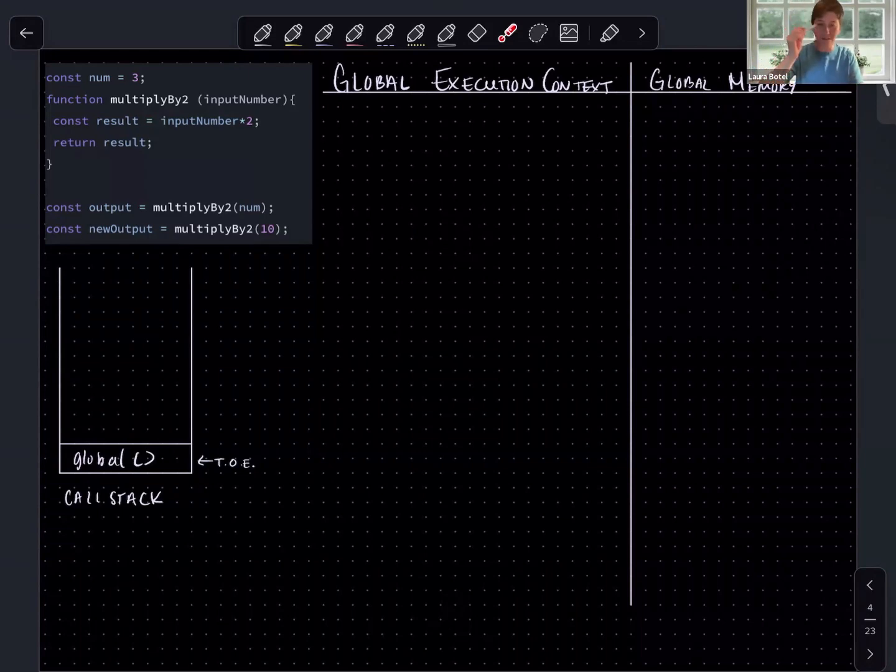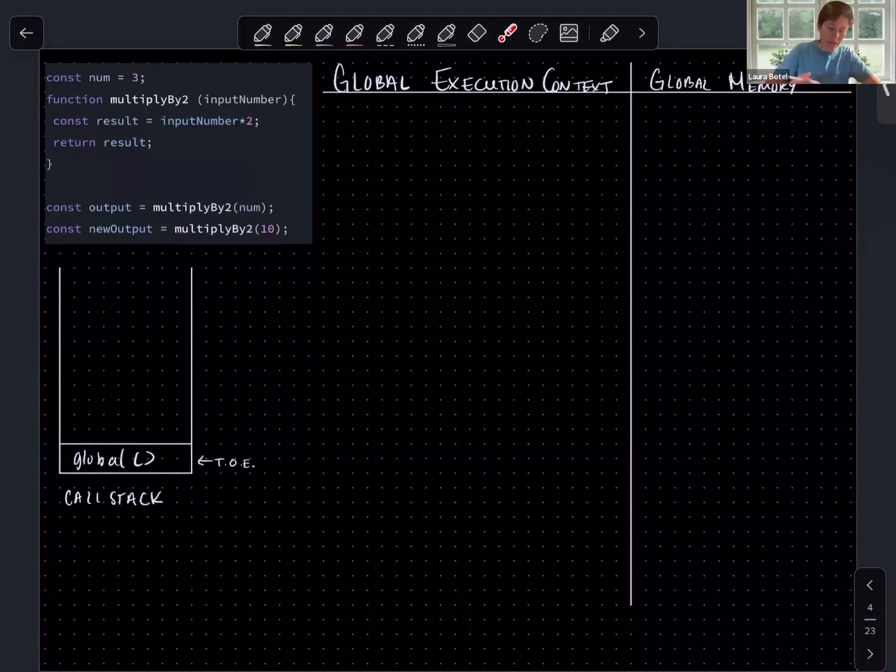So I'm going to walk through this code as if I were JavaScript. So line by line, left to right, top to bottom. And I would encourage you to do the same. So if you are watching this alone or even with others, I would recommend that you walk through this code before you hear me do it and get your own practice in for your own technical communication. So again, the goal of this is to walk through this code as if JavaScript would and get an understanding of how things are happening under the hood so we can make predictions about how JavaScript will handle the code that we write.